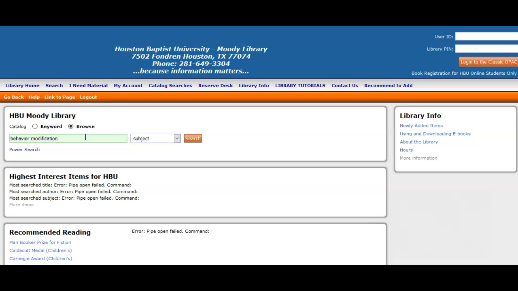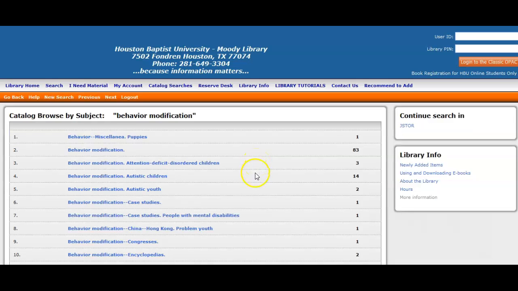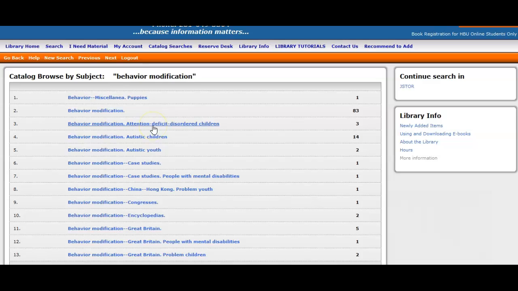This was one of the subject headings that was on the record for the Communication Research Measures book. And I'm going to run a subject search now. And you can see for behavior modification, I've got 83 hits with that as a subject heading. And then there's more detailed subject headings below, like case studies or autistic youth.